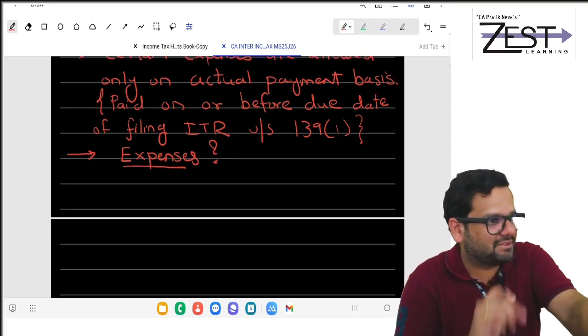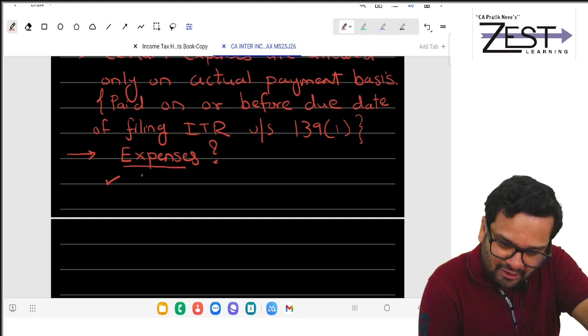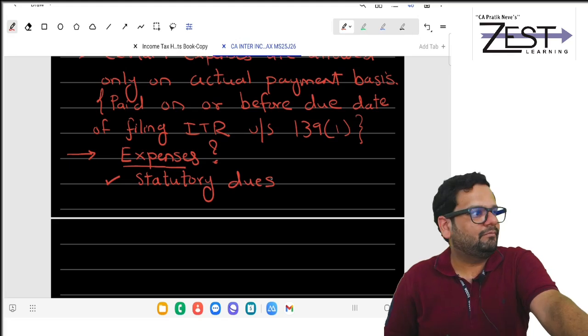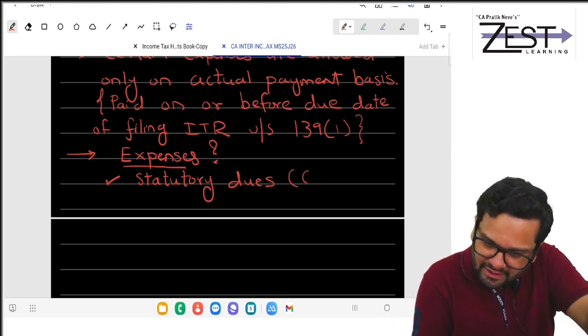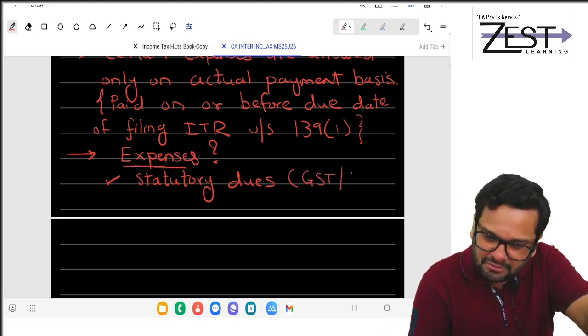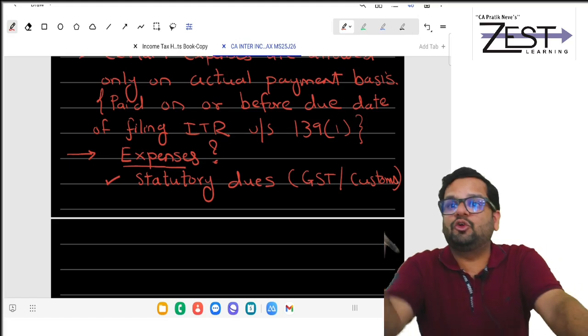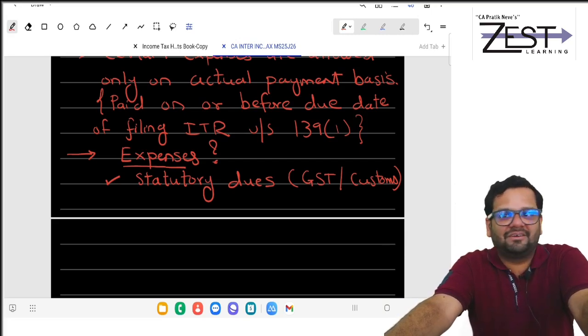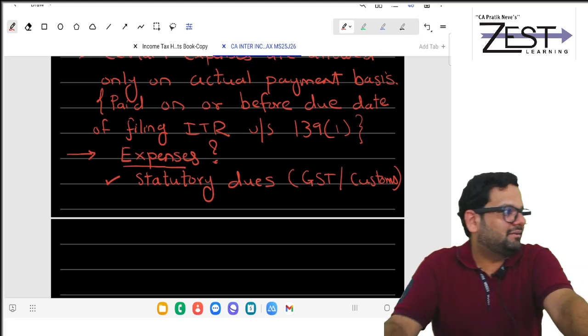So, what are those expenses? One, statutory dues. You tell me to whom you are paying statutory dues. Statutory dues means like GST, like customs. To whom you are paying? Government. If you don't pay them, you will not get deduction. You can't just debit. You have to actually pay.